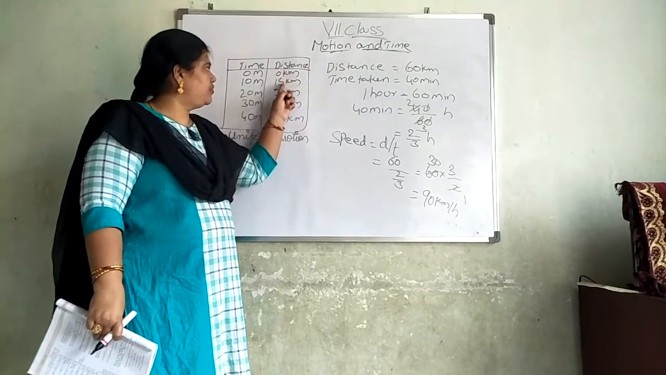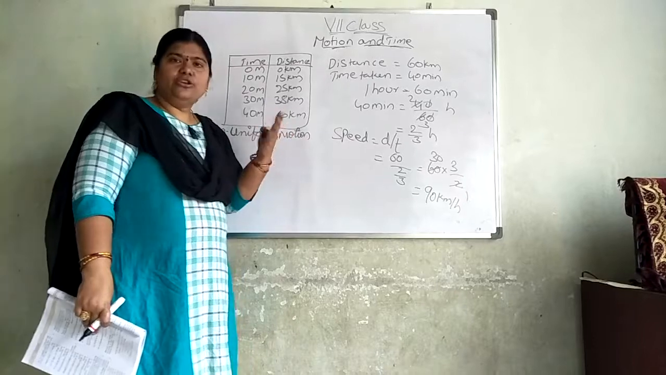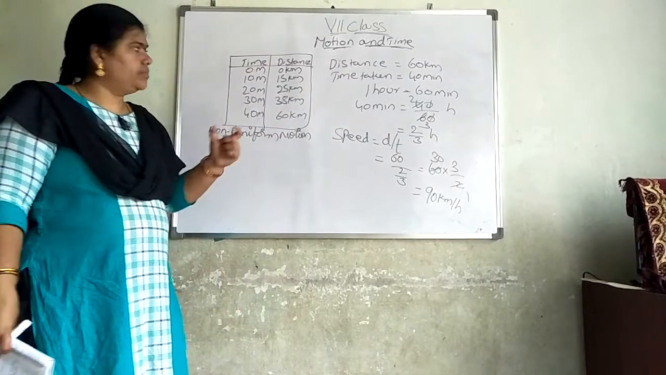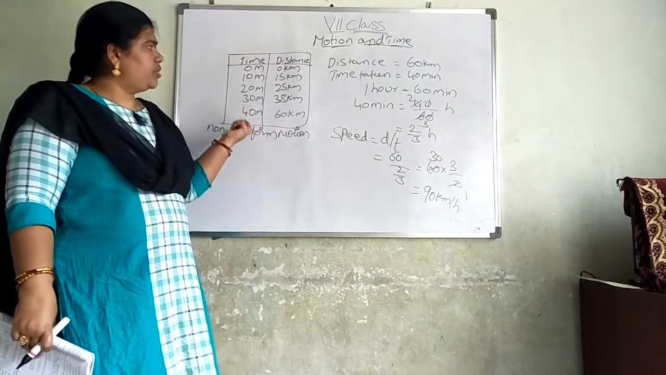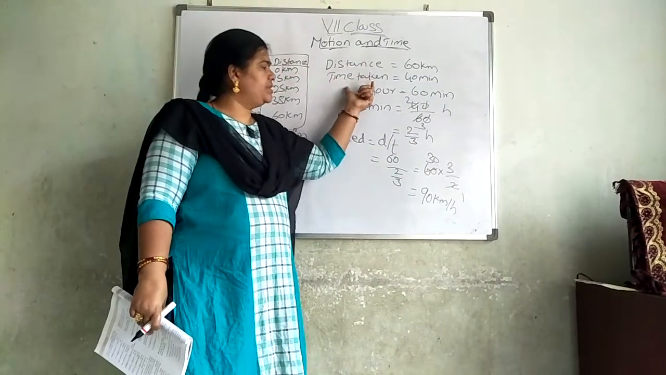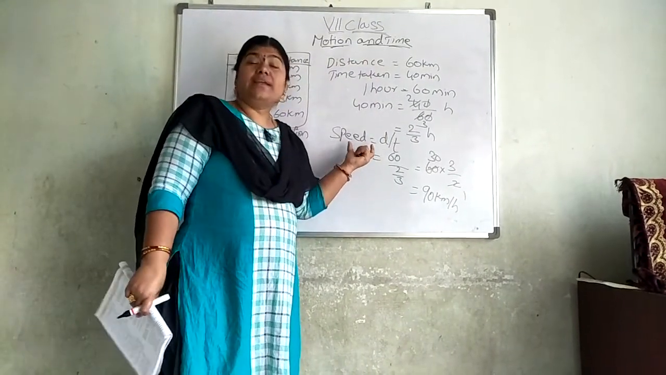Because here you can see 0, 15, 25, 38, 60. No, sir, what is that? The uniformity is not there, in kilometers is given. So for us, what he is asking, distance is given, time is given. Please find out what is speed.